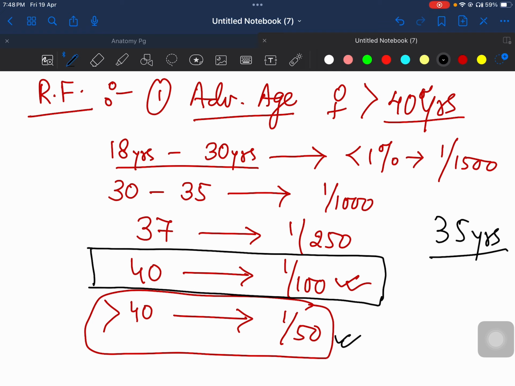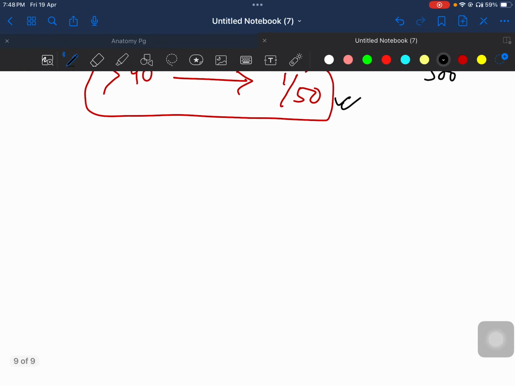It is around somewhere between 1:1000 to 1:50, मतलब 1:500 ले सकते हैं। तो आपके जो MCQs आएंगे उसमें जो options आएंगे, that will be somewhere revolving around this.